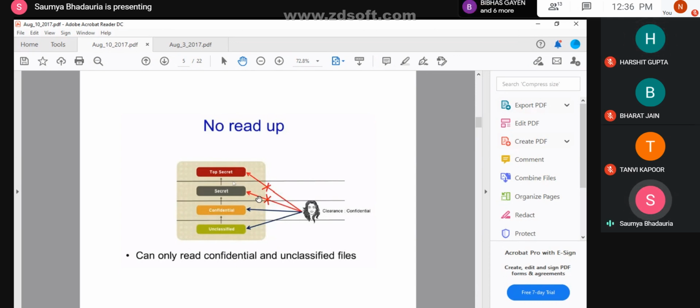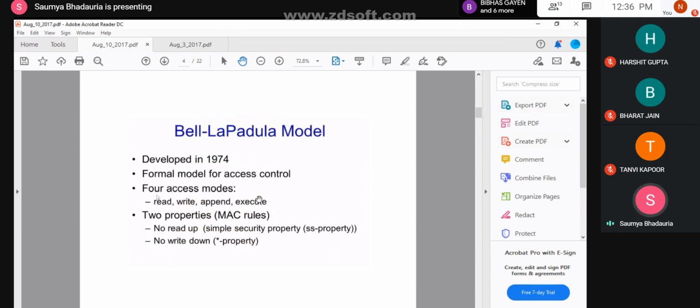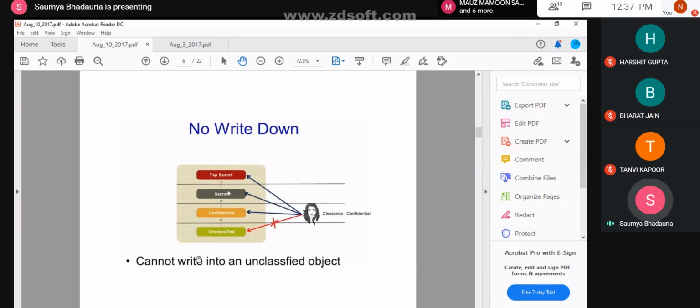Now coming to the second property, which says no write down. The property is denoted in this form, which is called no write down. Consider two cases. First, as a very standard case, my system is a secured system.